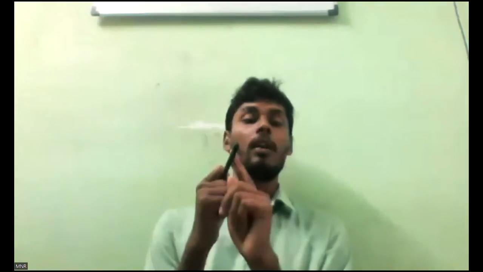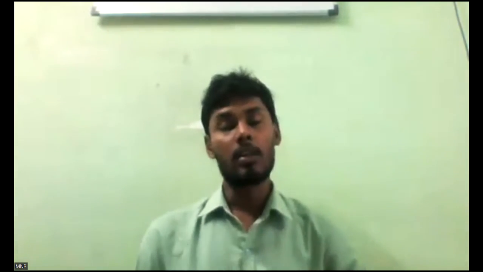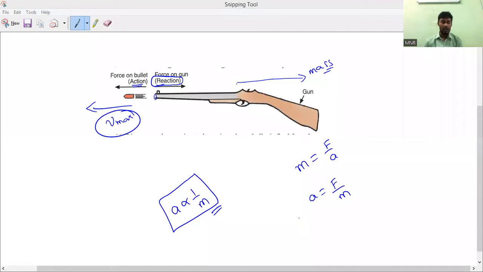When I fire the bullet, the force exerted by the gun on the bullet is the action, so the bullet will go very fast. Why will the bullet go very fast? What is the reason behind it? Because of its less mass, it will acquire maximum acceleration, so it will move in the forward direction.